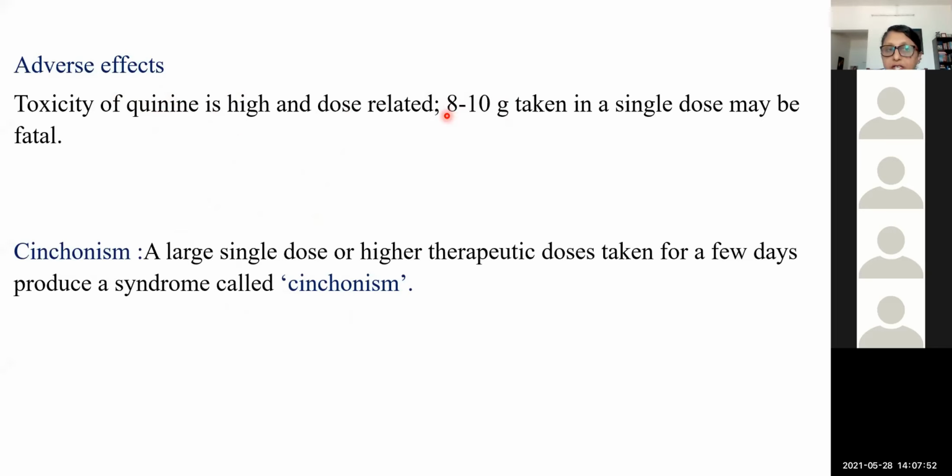Now coming to the other drug, it is proguanil or chloroguanide. It is a slow-acting erythrocytic schizonticide. But in India it has only a little role, so you will just skip it. Then another important drug is pyrimethamine. Pyrimethamine is very important. The mechanism of action is inhibiting the dihydrofolate reductase enzyme. So it will prevent the formation of dihydrofolic acid as well as tetrahydrofolic acid. In short, it inhibits folic acid synthesis.